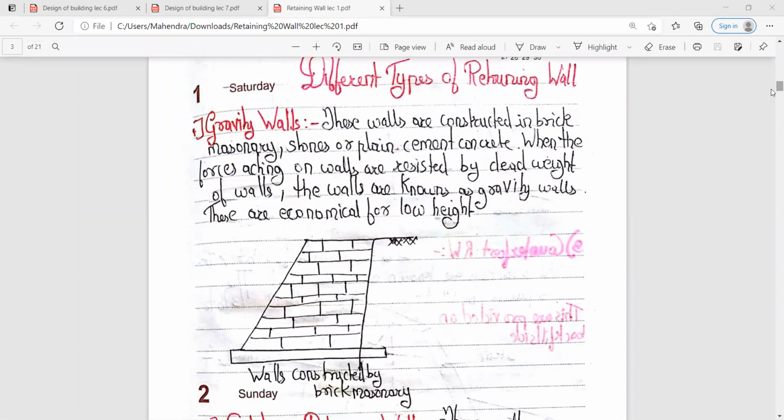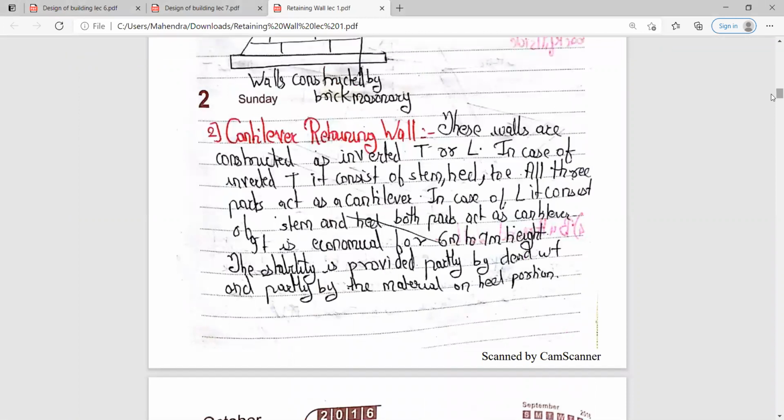And now next we come to the cantilever retaining wall. As you know, these walls are constructed in an inverted T or L shape. In case of the T, it consists of the stem, heel, and toe. So there are basically three parts in the cantilever retaining wall, that is the stem, heel, and toe. All three parts you need to design whenever we start the designing part of the cantilever retaining wall. And all three will act as a pure cantilever over here. And in case of L, it consists of the stem and the heel. Both parts act as a cantilever.